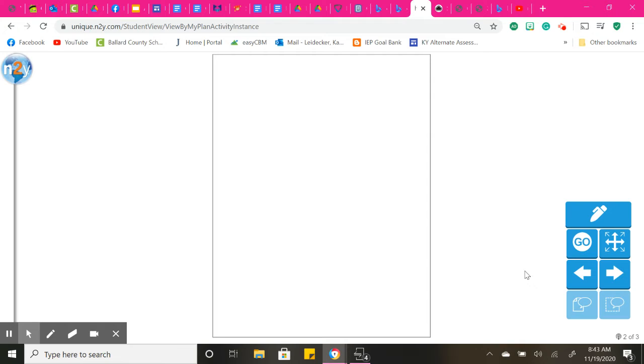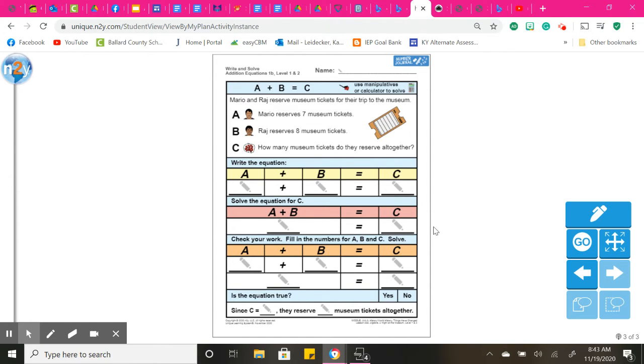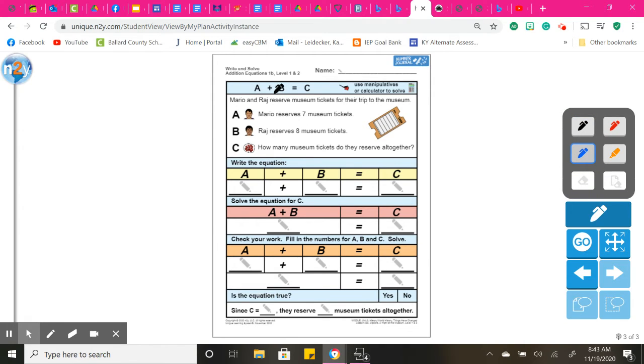Okay, next box. Next box I'm going to have you do on your own. I will help you set it up, but there's nothing else to do after this. So for this box at least, I'm going to have you do this one on your own. I'll set it up for you though. Mario and Rahad reserved museum tickets for their trip to the museum. A is Mario, and he reserves 7 museum tickets. So A is going to be 7. And then I have B, which is Rahad, and he reserves 8 museum tickets. So I know B is going to be 8.